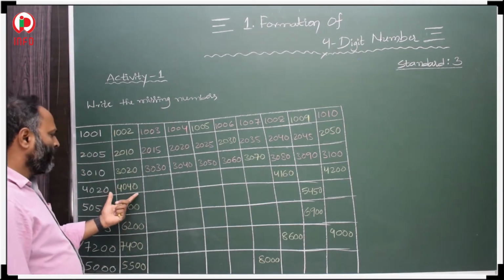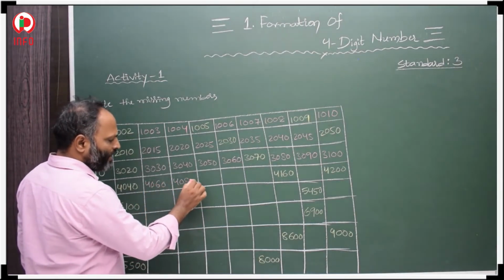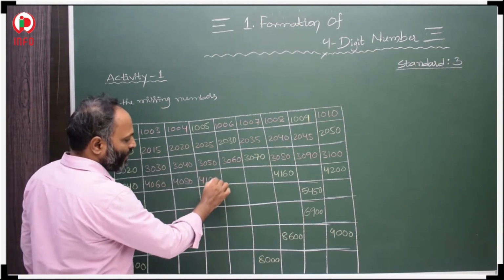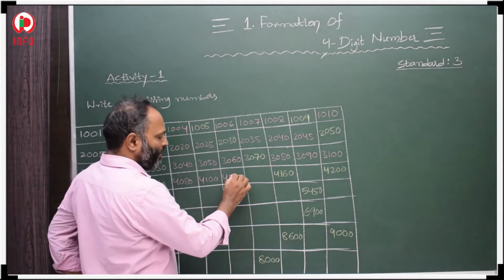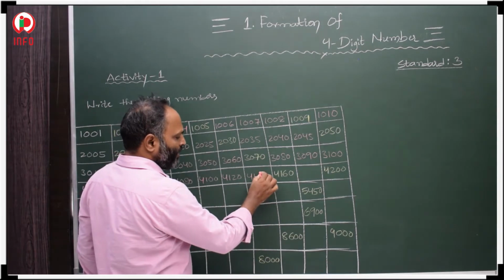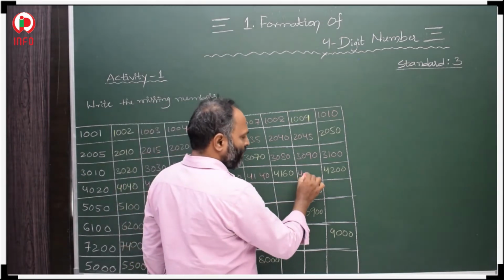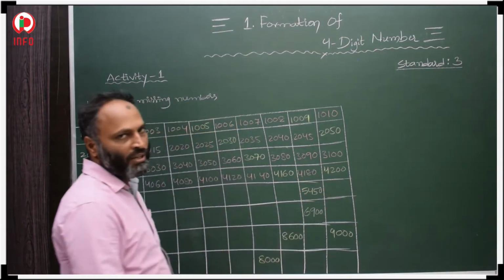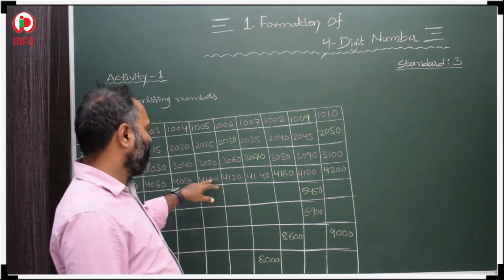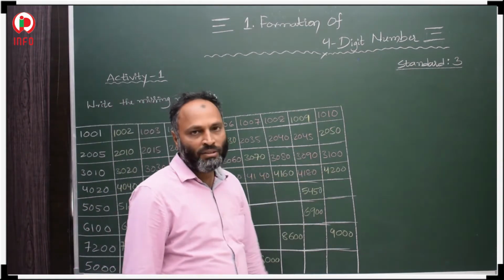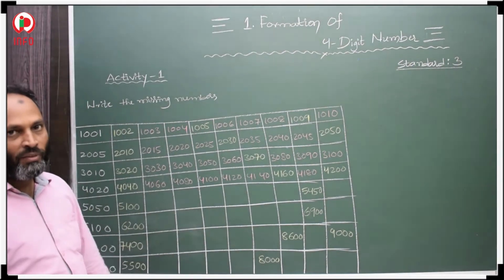Here 20 skip counting: 4040, 4060, 4080, 4100, 4120, 4140, 4160, 4180, then 200, then 20, 40, 60, 80, then 100, 20, 40, 60, 80, 200. So in this way we have to skip 20, 20, 20, 20 numbers and write.